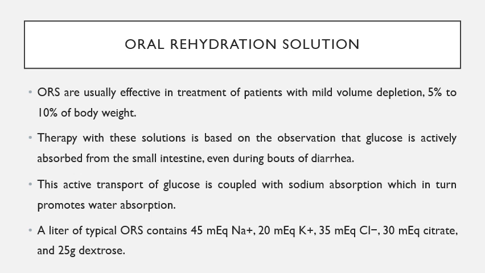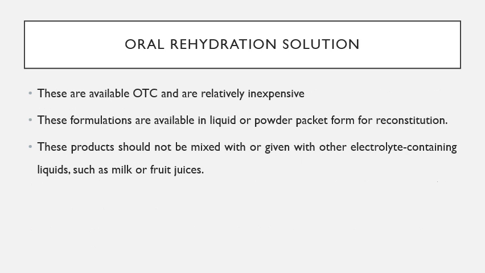Formulation of the ORS: a liter of a typical ORS will contain about 45 milliequivalents of sodium, 20 milliequivalents of potassium, 35 milliequivalents of chloride, 30 milliequivalents of citrate, and 25 grams of dextrose. The oral rehydration solutions are over-the-counter drugs.